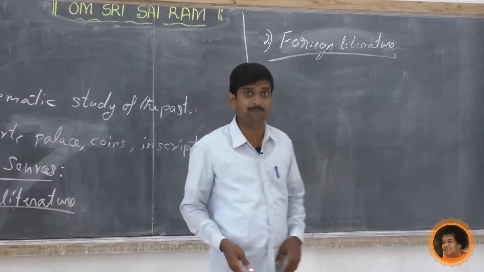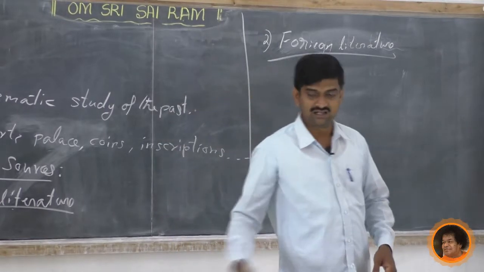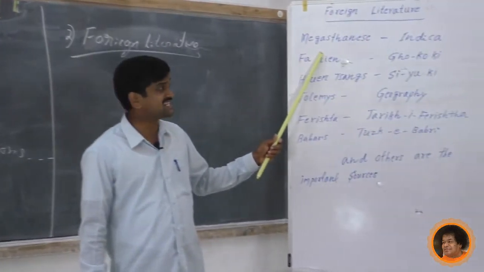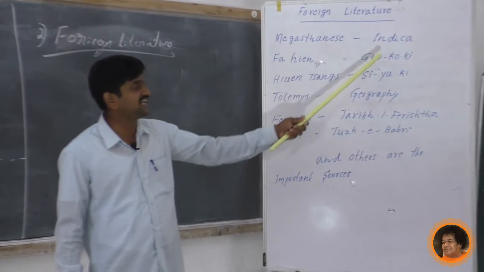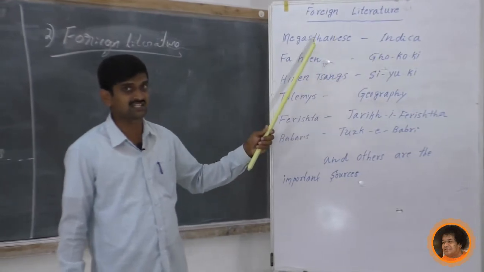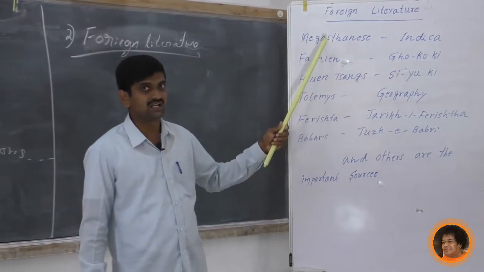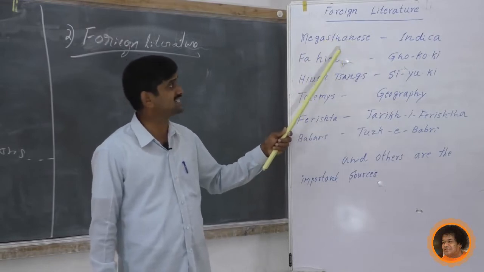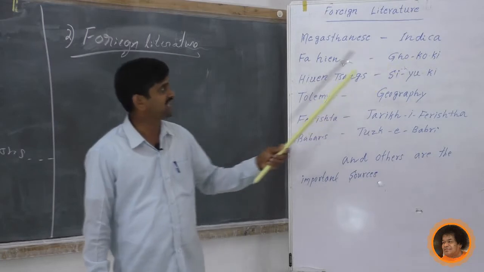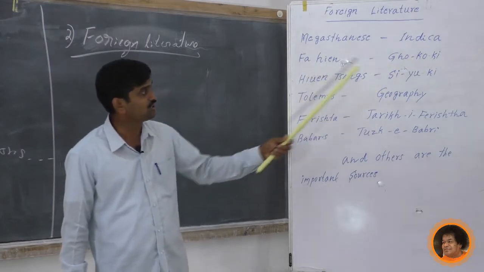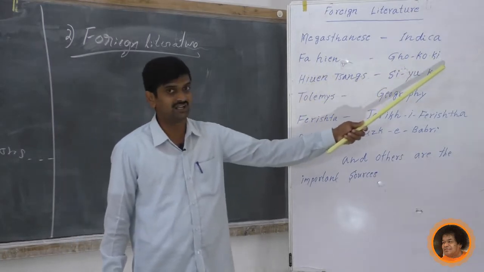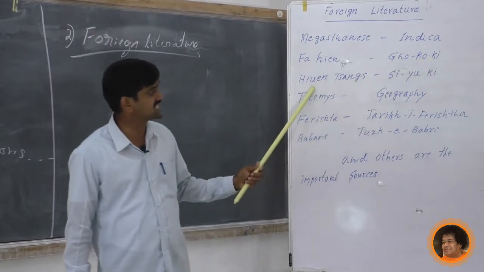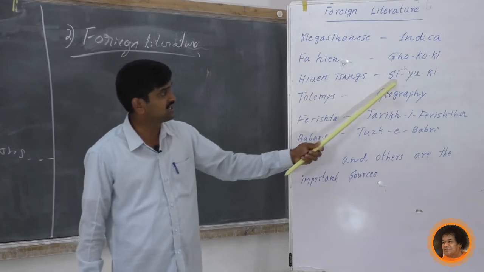Let us see the examples for the foreign literature. Megasthenes wrote Indica. Megasthenes was the Greek ambassador in the court of Chandragupta Maurya. Fahian wrote Fo-kuo-ki. Huien Tsang wrote Si-Yu-Ki.